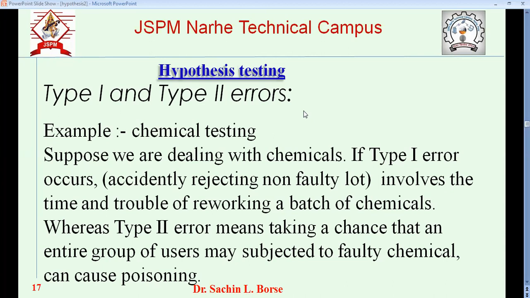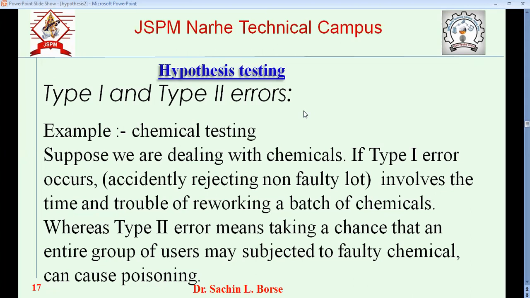Okay, now what happens to the type 2 error? The chemical which should not be accepted is accepted. So it will create a very huge problem for human beings.